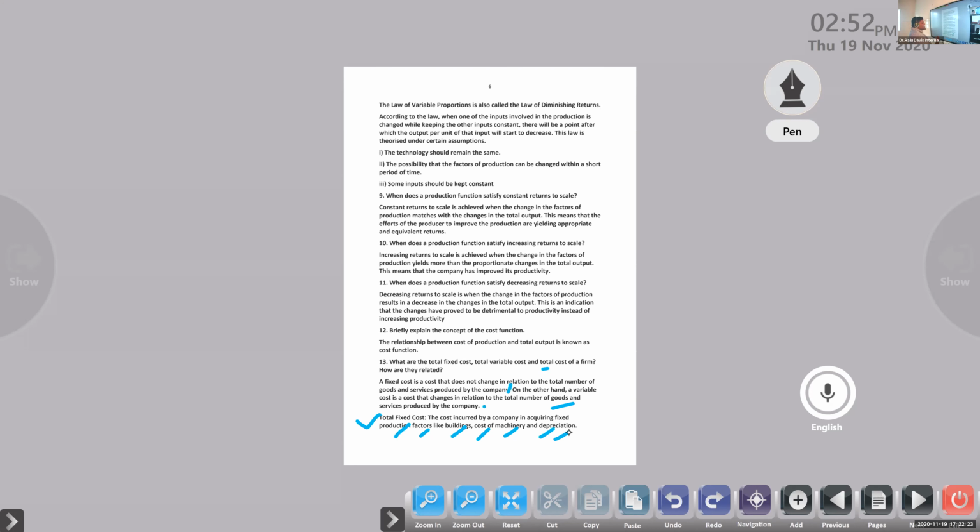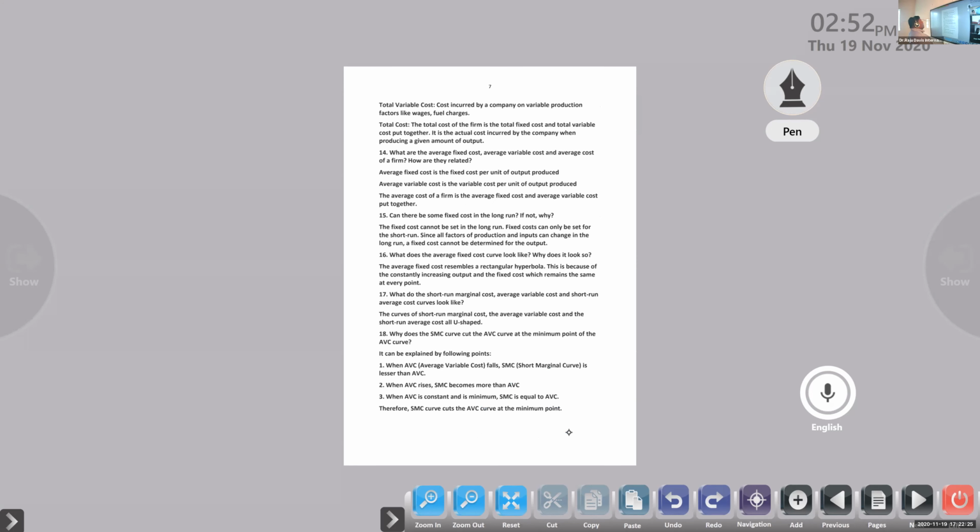That's going to be the fixed cost. Next one, total variable cost means cost incurred by a company on variable production factors like wages, fuel charges. Regularly they have to pay for it, right or not? Total variable cost: wages for the labor, fuel cost, electricity bill, water bill, like there are various bills. All that comes under total variable cost.